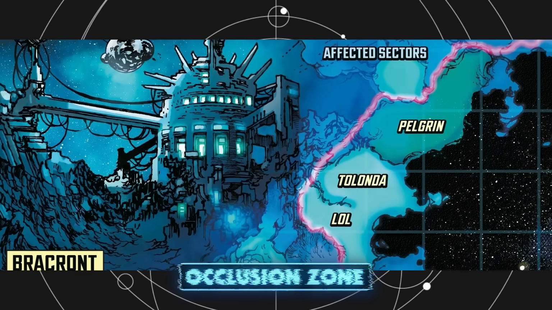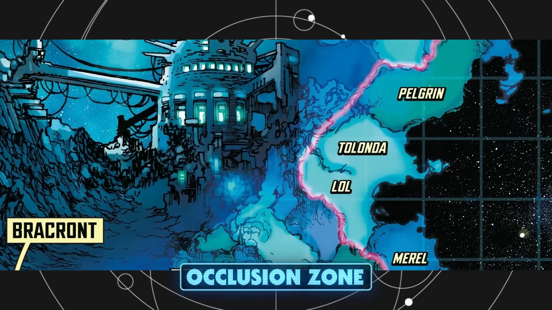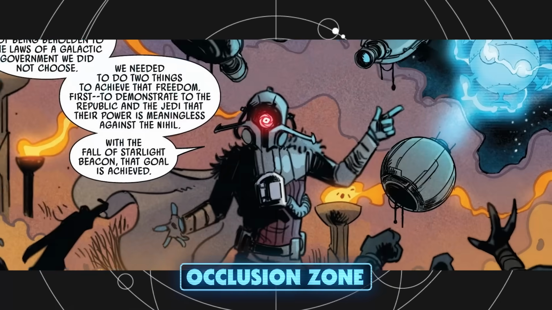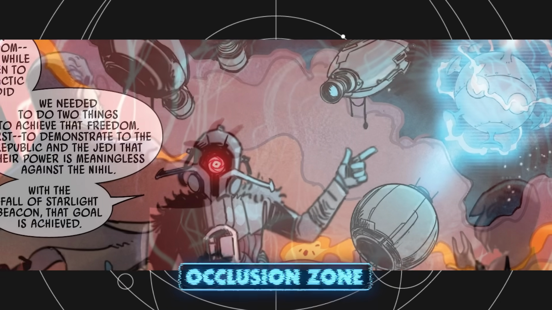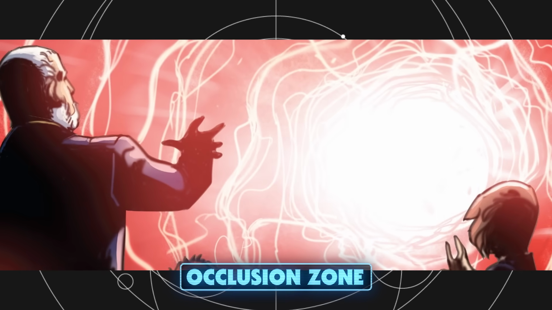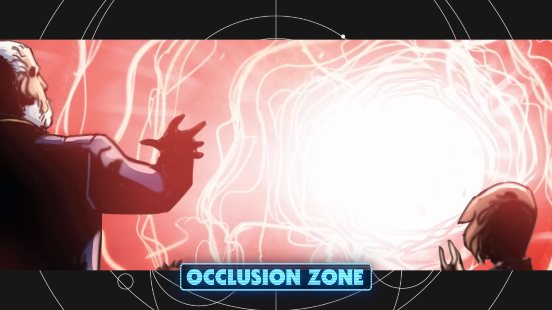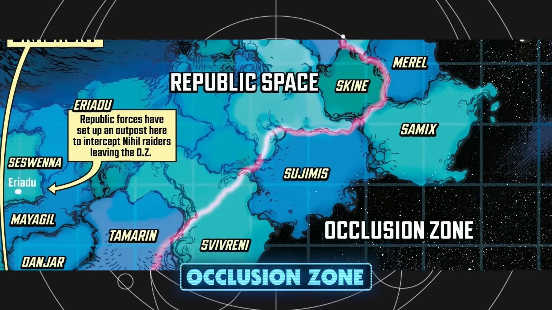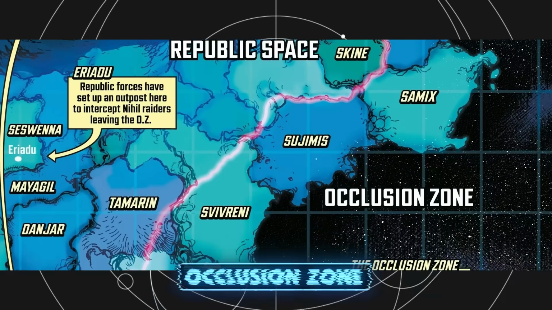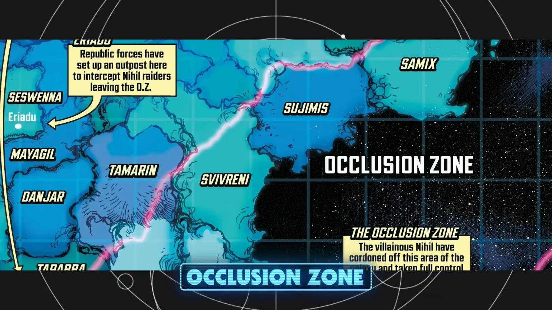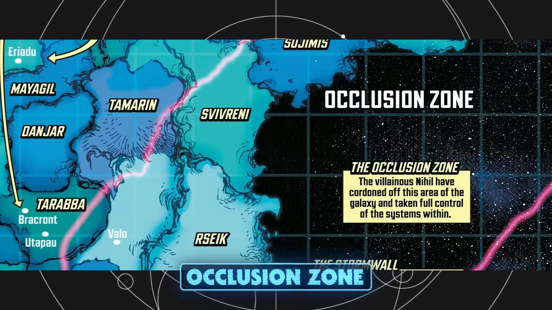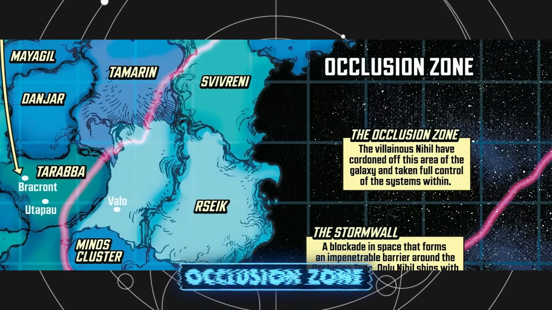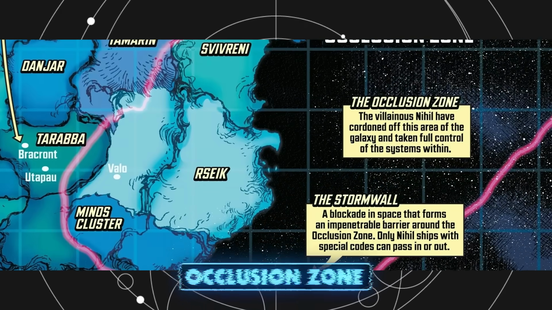The Occlusion Zone was a territory of the galaxy for only a year or two during the High Republic era. A marauding group called the Nihil set up a network of devices that destroyed any ship traveling through hyperspace across their borders, effectively cutting off a corner of the Outer Rim from the rest of the Republic. What's more is that the devices could be expanded or contracted at will, and so the Nihil pushed their borders several times to absorb more worlds, all of which were helpless to resist.